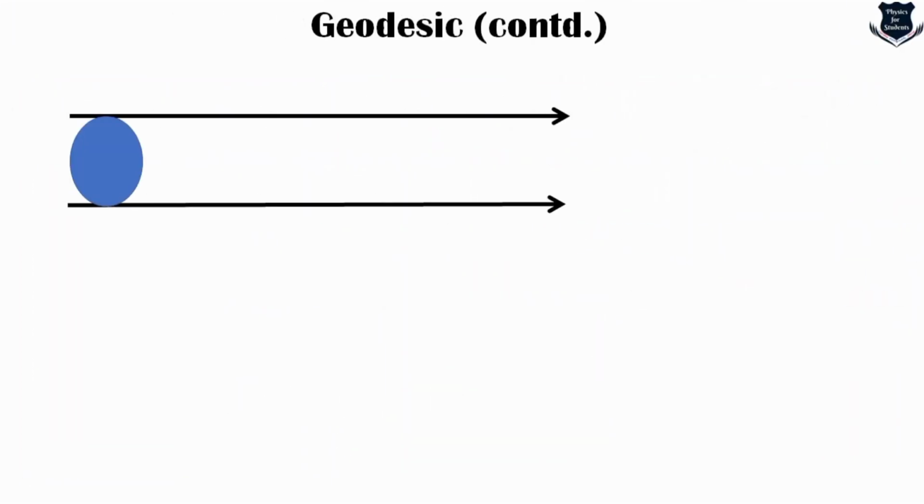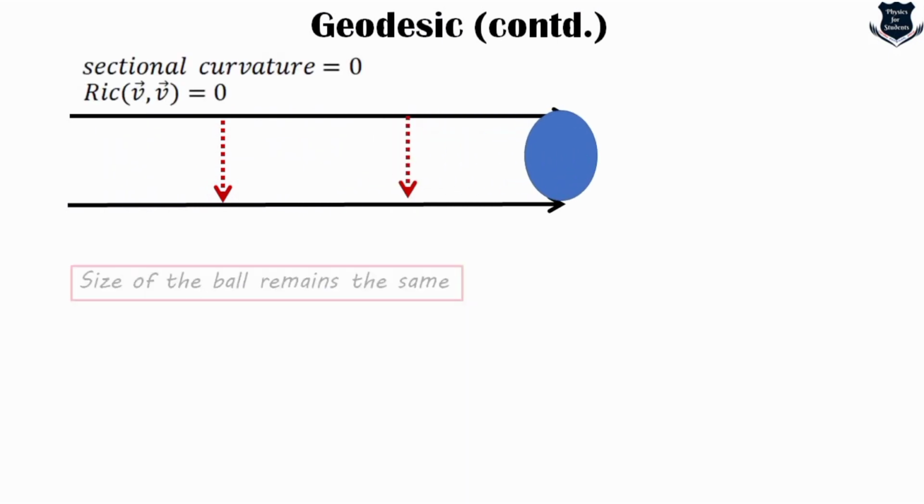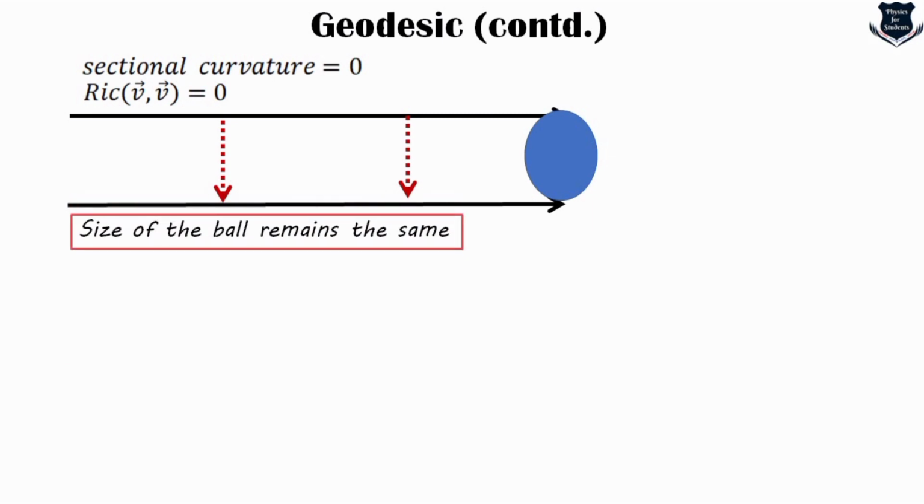Okay, so what we are going to do is move this ball along this line, and these are the separations, and we see that the ball has uniformly moved, so the sectional curvature is 0 and the size of the ball remains the same. So this is one type of geodesic where the ball remains the same.